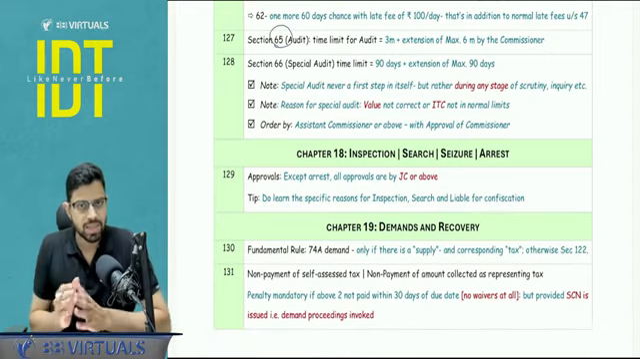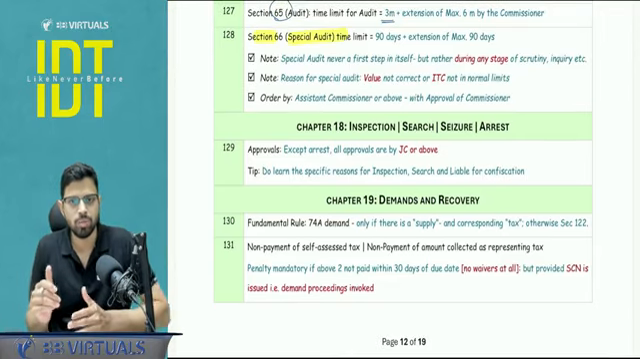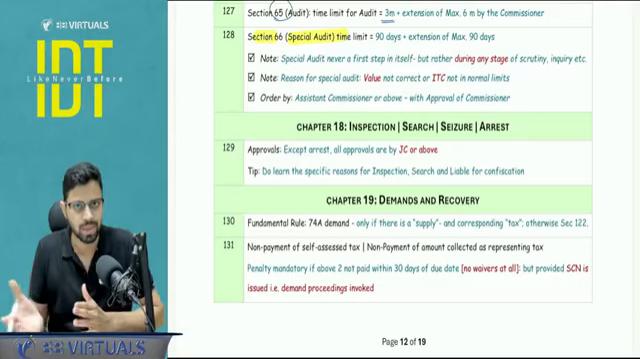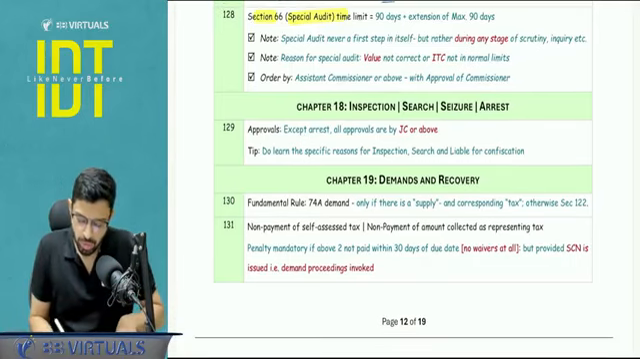Section 65 and 66 deal with the audit provision. Section 65 audit time limit is 3 months plus extension of up to 6 months by the commissioner. Section number 66, that is the special audit. Certain points to be noted. Here the time limit is 90 days plus another extension of 90 days. So time limits are different. Now, more points to be noted.